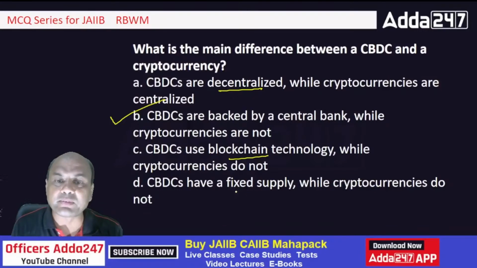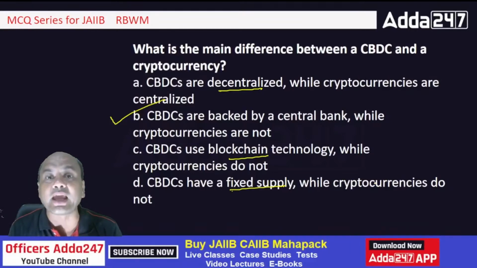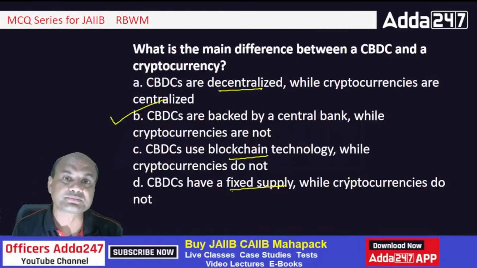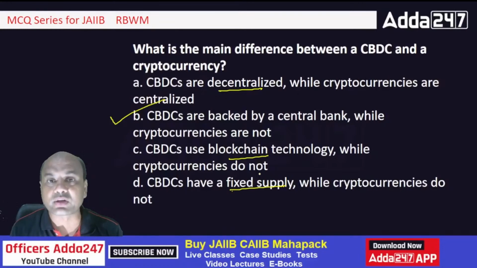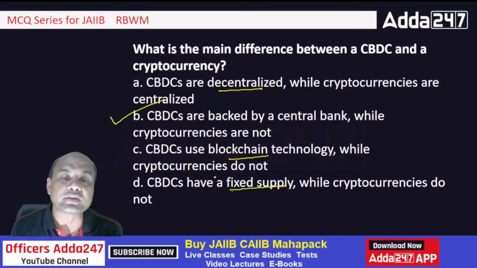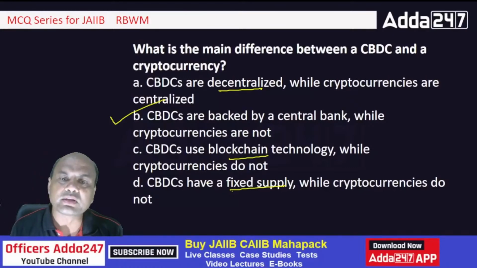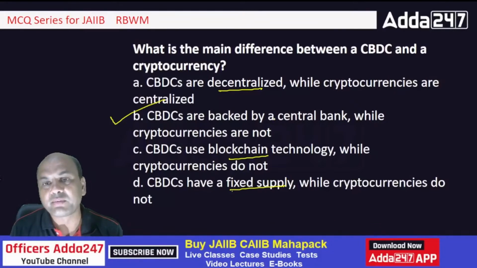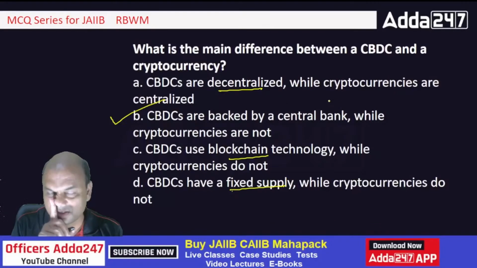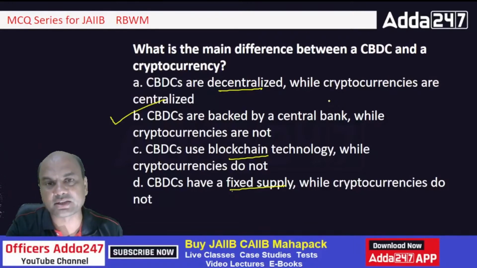Fixed supply here is not actually fixed. Even cryptos don't have a fixed supply, because there is a fixed supply when issued, but there can be a code which can reissue it later, because this has happened with two or three cryptos. In Bitcoin there were two forks at that time, right? If somebody was in Bitcoin, they might know it. So CBDC has a fixed supply. The central bank, if it resolves the code, can issue the next supply of currency also. But the main point of CBDC is this: backed by central bank. So the failure is always zero in this case.